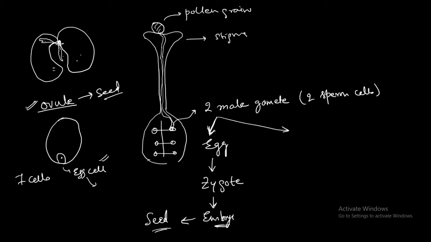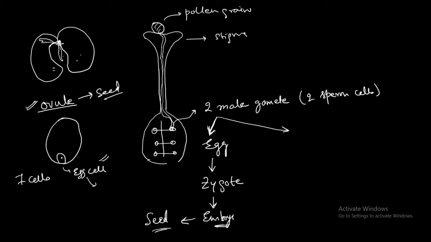Now the importance of the scrotum is that the temperature in the scrotum will be 2 to 3 degrees lower than that of the body temperature, which is suitable for the maturation of the sperm. Normal body temperature is 37 degrees centigrade. Compared to that regular body temperature, in the scrotum the temperature will be at least 2 to 3 degrees less. This is required for the maturation of the sperms.